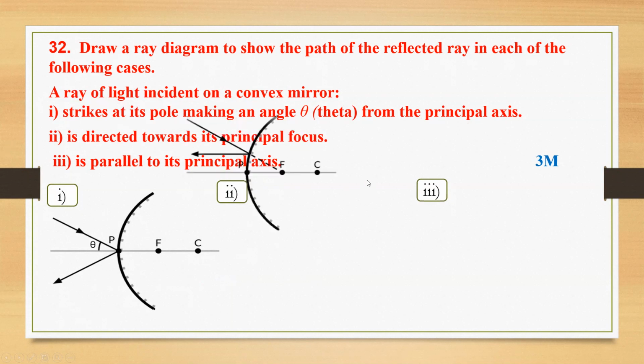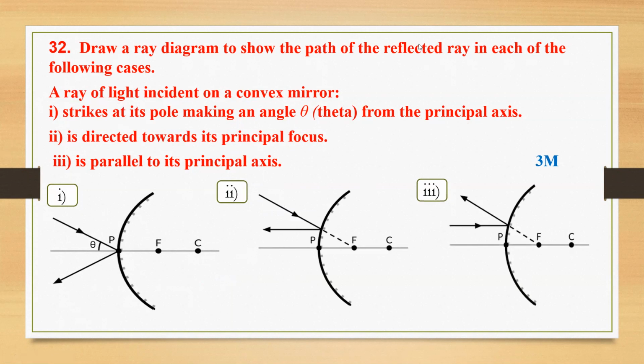I hope you all are aware of standard ray diagrams, isn't it? For standard incident rays we have four rules. The first rule is, if the incident ray is parallel to the principal axis, then the reflected ray passes through the focus. The second rule is, if the incident ray passes through the focus, the reflected ray will be parallel to the principal axis.